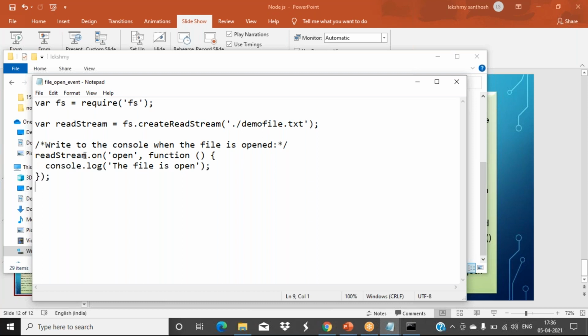See, in the read stream object there is an on function. When it is opening, that means when it is creating that one, what is the value we are throwing there, or what is the event message we are throwing? The file is open. So when it is opening, then only we are throwing these messages, or firing those messages, we can say.